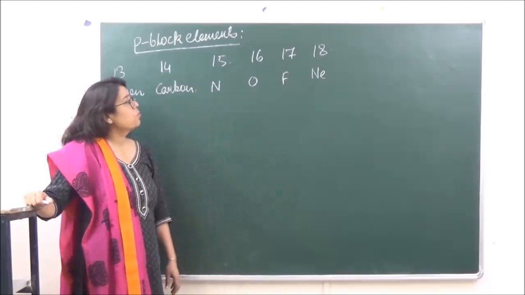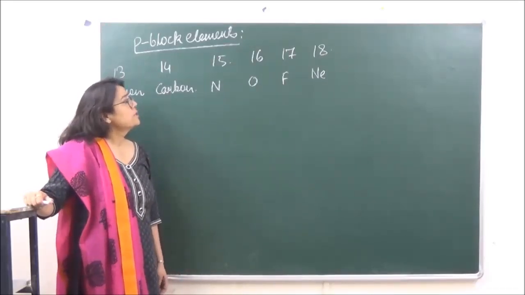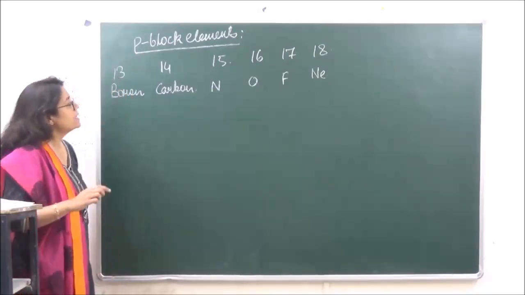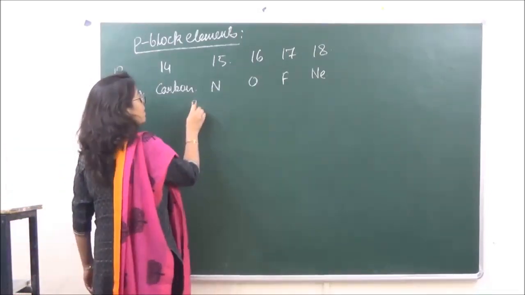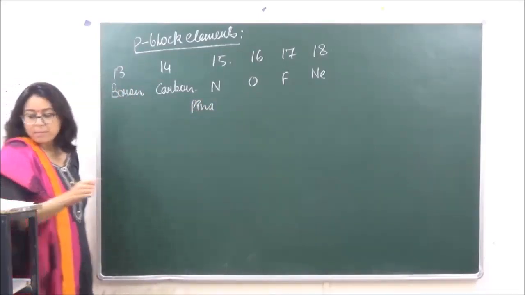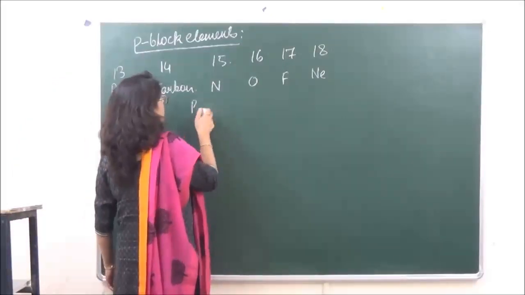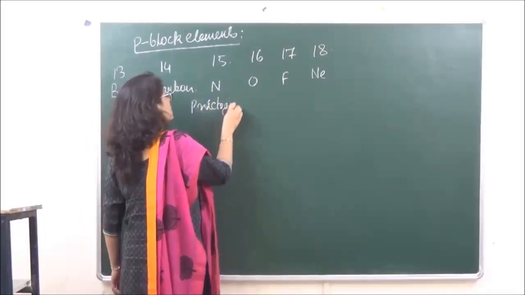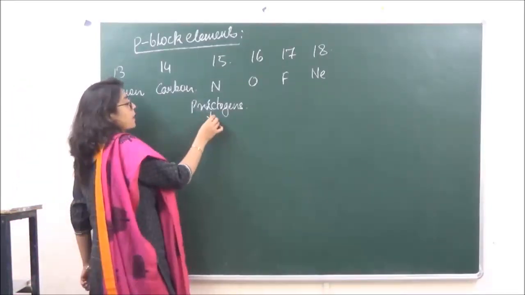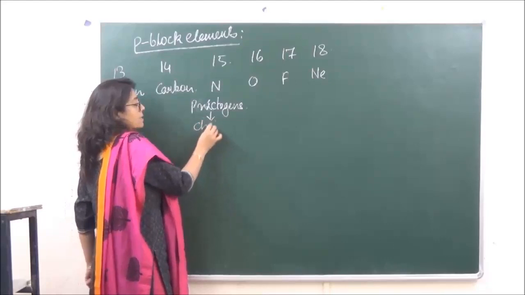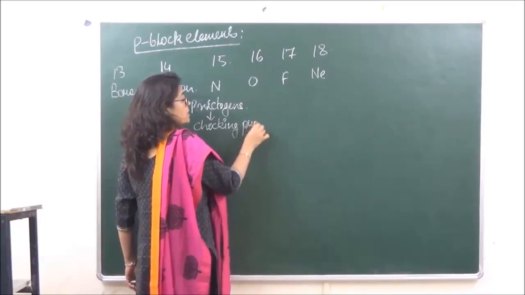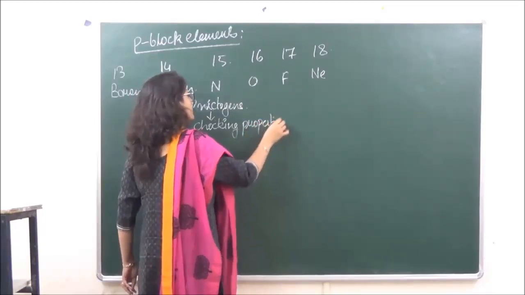When we are talking of these 4 groups, the first group is group 15. We say that these are known as pnictogens. Pnictogens क्यों इसको बुलाते हैं? That is because the members of this family have choking properties, right?